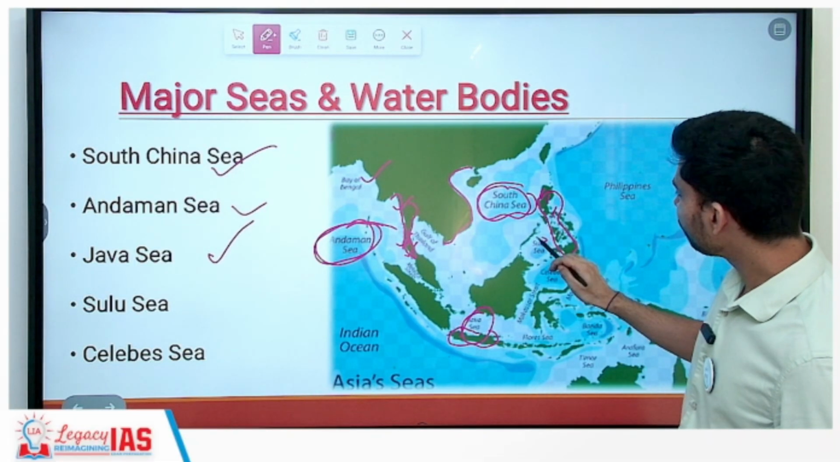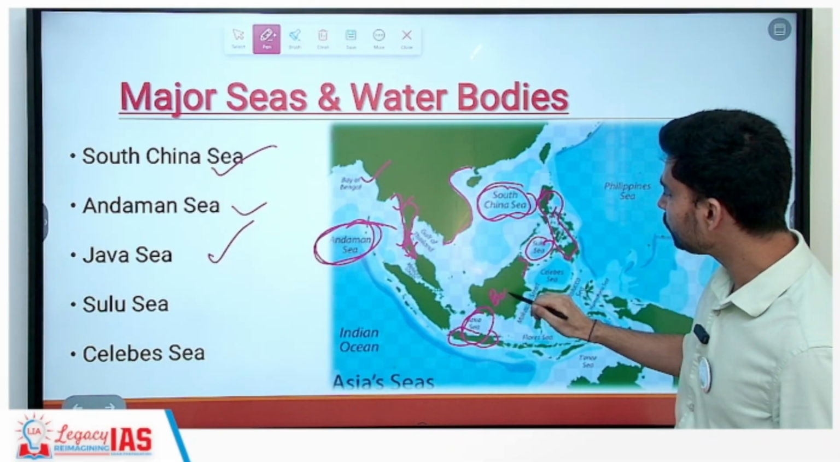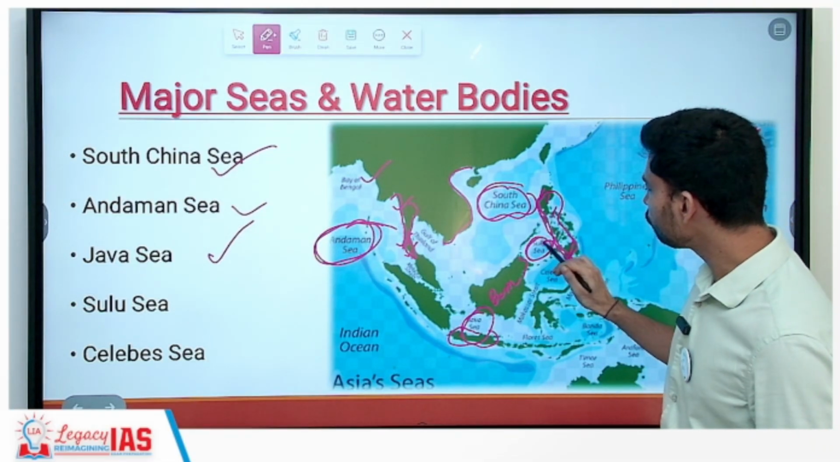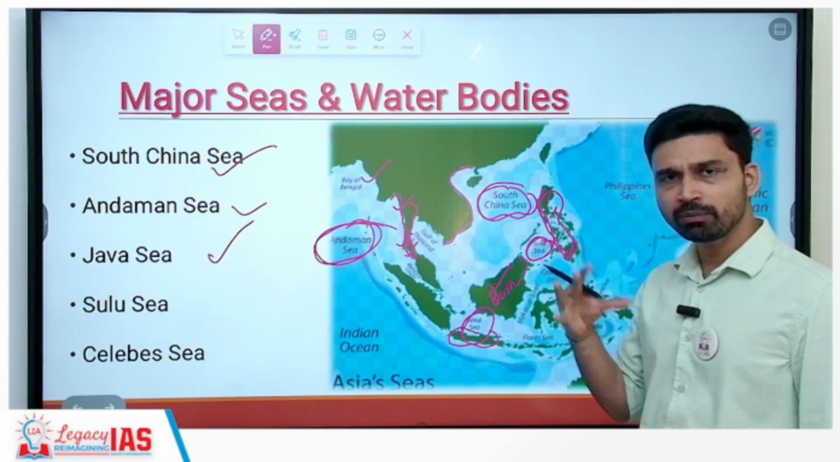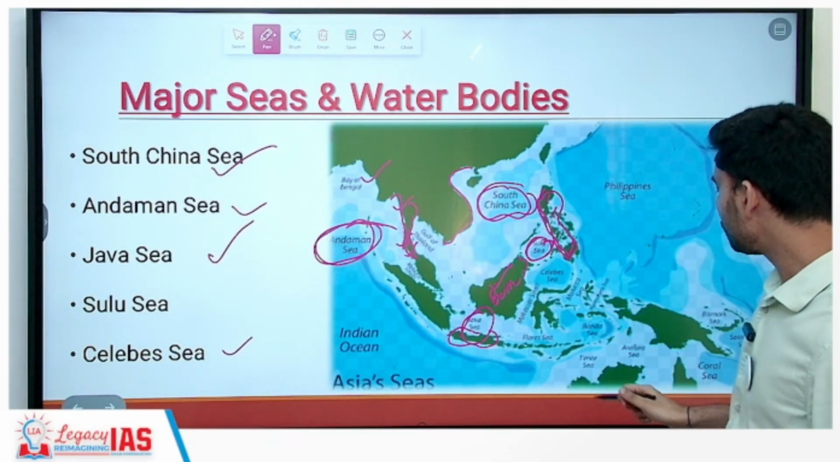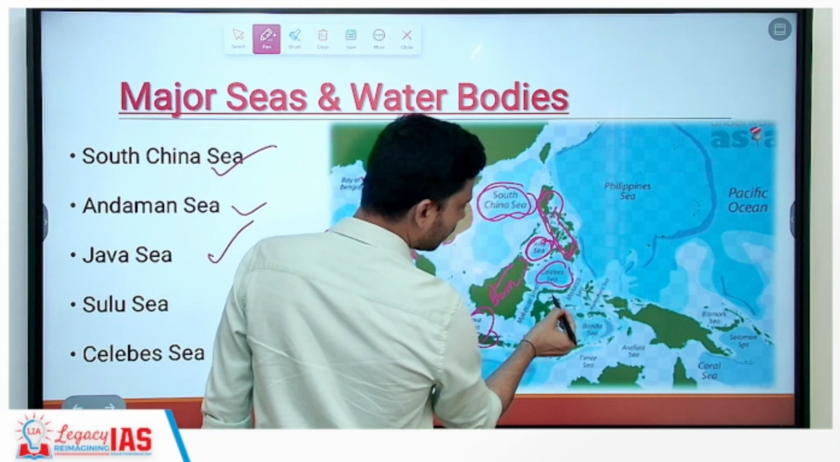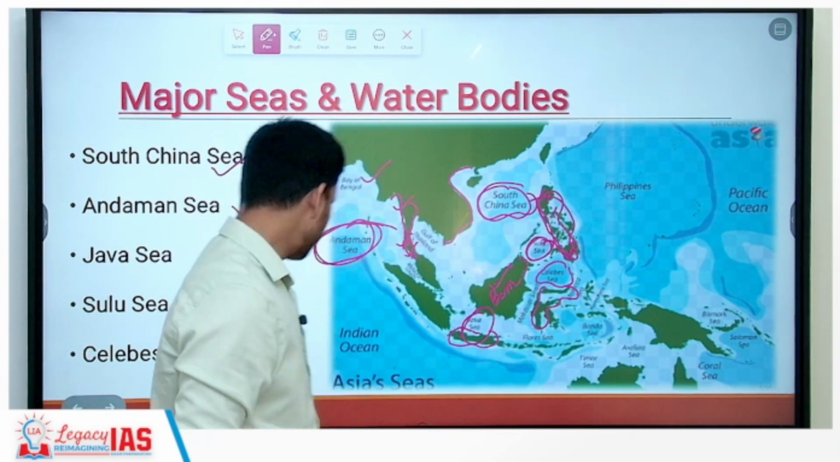Then along the islands of Indonesia such as Java, you will find the Java Sea. Then further you have the Sulu Sea. The Sulu Sea basically separates Borneo Island and the Philippines. Very important point to remember, the Sulu Sea. It is a small sea located near Borneo Island, which is part of Indonesia and Malaysia largely, and the Philippines further up to the north. And then we have the Celebes Sea. Again you see this area that we have here. The island groups of Indonesia and the island groups of Malaysia are separated by the Celebes Sea.